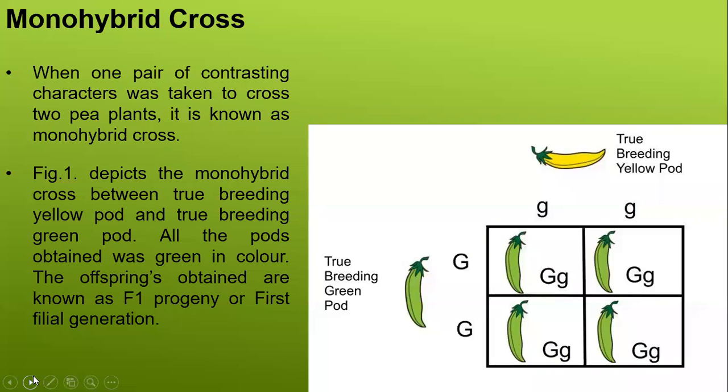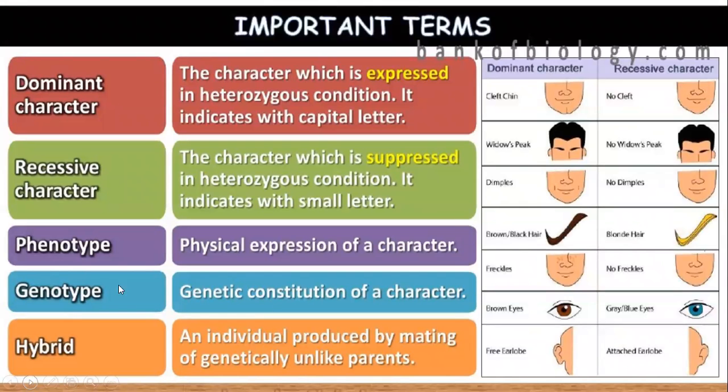So in the last class, we were discussing the monohybrid, and before that I have to explain some more terms. Okay. Dominant character. What do you mean by dominant character? Dominant character is the character which is expressed in heterozygous condition and it is denoted with a capital letter. Guys, if I give you a chromosome that contains capital T, small t, what would you observe? Whether that person will be tall or dwarf.